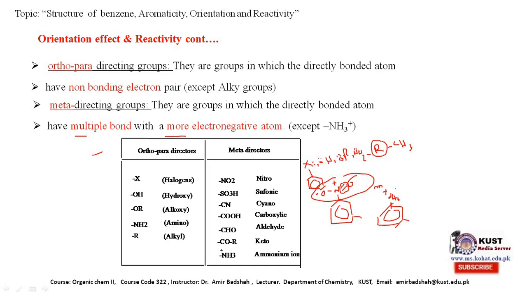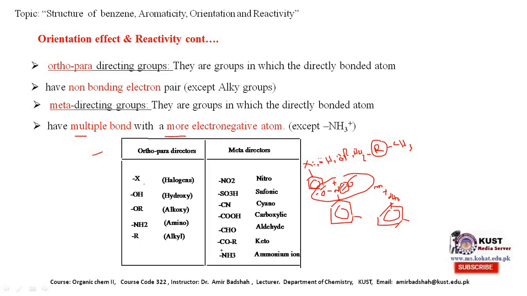So in summary, in an ortho-para directing group the directly bonded atom has a lone pair of electrons, so from that we can guess that the atom or group of atoms is an ortho-para directing group. And if the directly bonded atom is bonded to a more electronegative atom through a multiple bond, then such an atom or group of atoms will be considered a meta directing group.